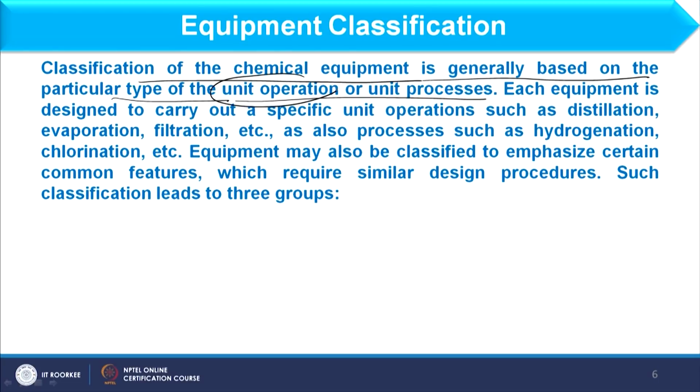Now, what is this unit operation and what is this unit process? I guess some of you understand the meaning of unit operation as well as unit process. However, in brief, I would like to explain that unit operations are used where only physical change occurs in the system, in the process.